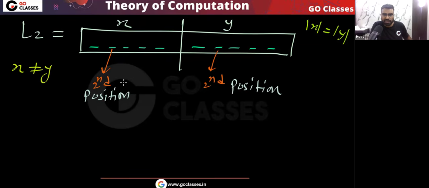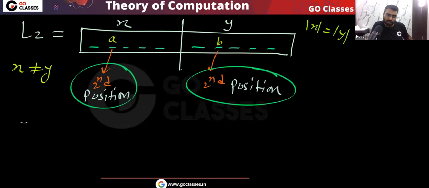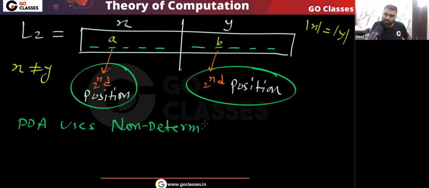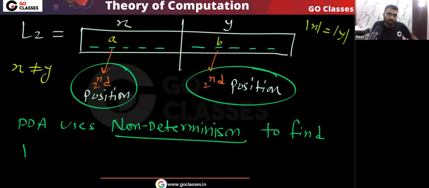So you can see the second position where there should be a mismatch. If there is A here, then there is B here. Now let me tell you, this position the PDA will find using non-determinism. The PDA uses non-determinism to find at least one position.